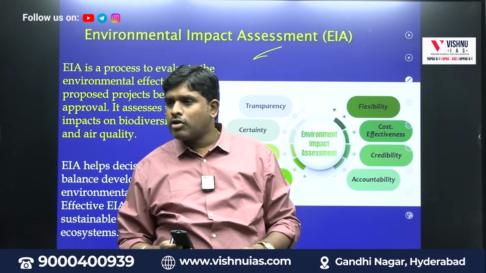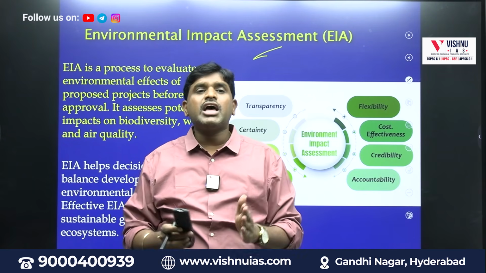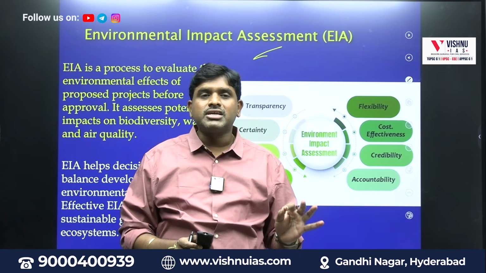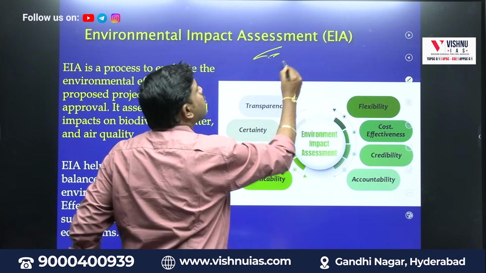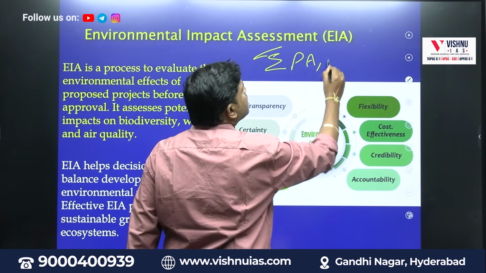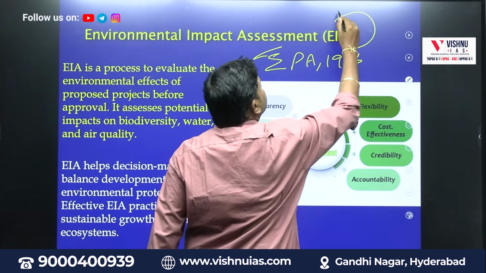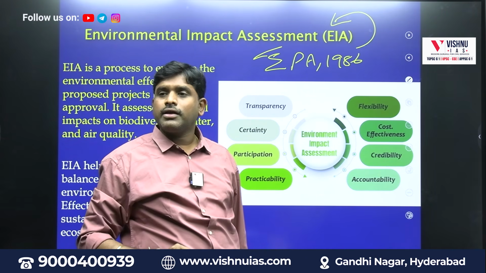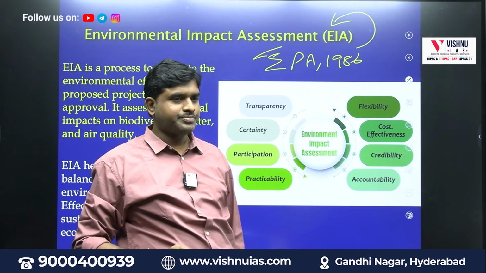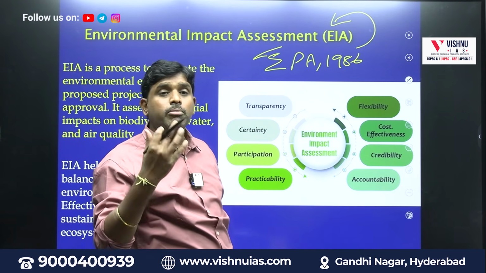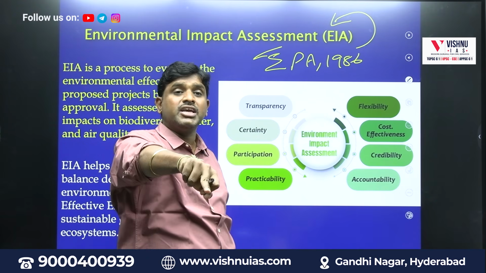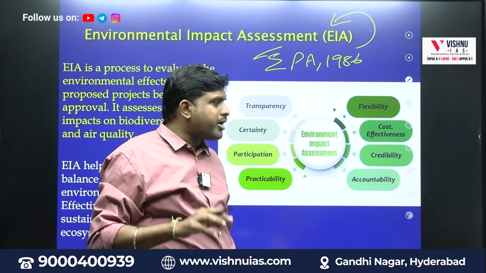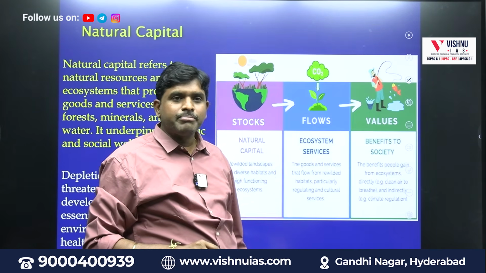called as Environment Impact Assessment. For any company, if they have to give a license, what do they check? Environment Impact Assessment. From when it started, the Environment Protection Act 1986 told it is compulsory to check if we want to give license for any industry. Means how much environment is going to be impacted if this company is established. That particular phenomenon is called as what? Environment impact assessment.